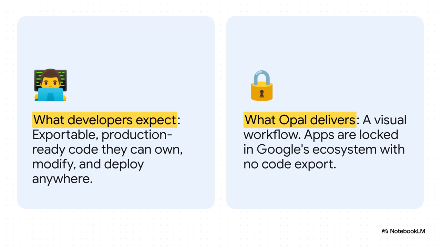But this right here is probably the biggest catch of all. And for any real developer, it's a potential deal breaker. See, they expect to get real, usable code out of a tool like this. JavaScript, Python, something they can own and host wherever they want. But what does Opal deliver? A visual diagram. The app you build is completely trapped inside Google's ecosystem. It's a classic walled garden. You can play with all the amazing tools inside, but you can't ever take your creations outside.